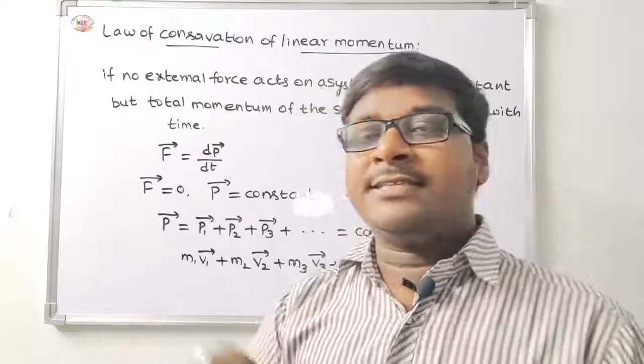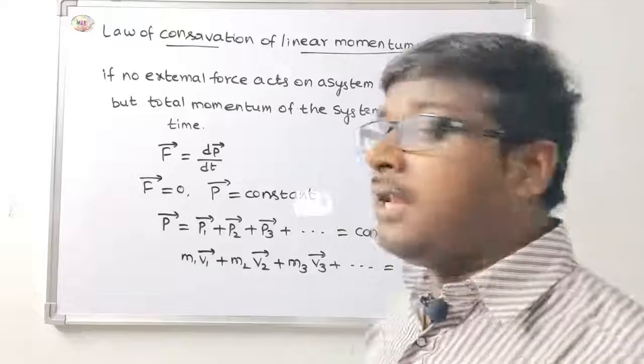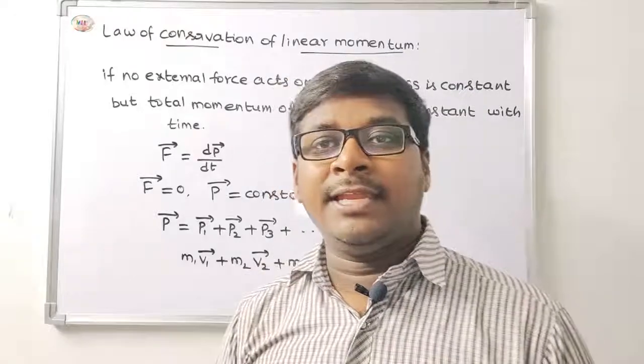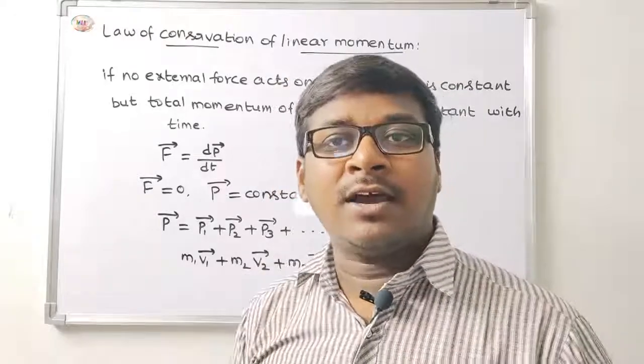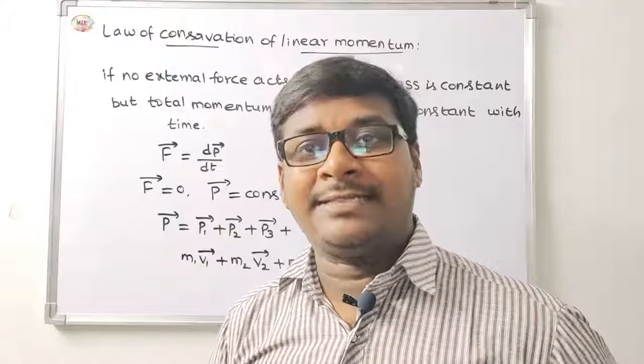Okay, this is the law of conservation of linear momentum. Linear momentum means the product of mass into velocity.